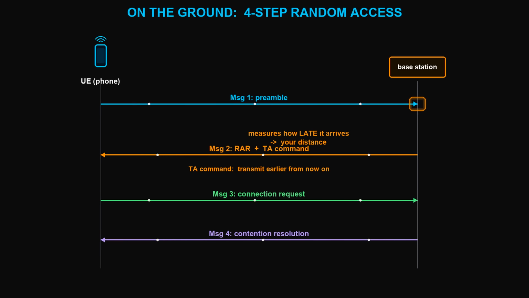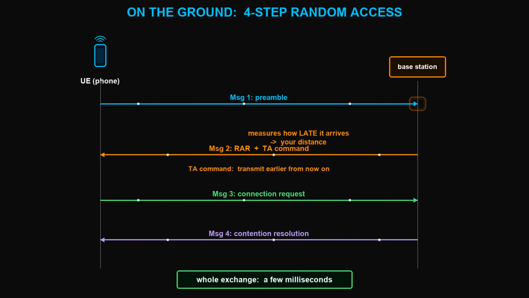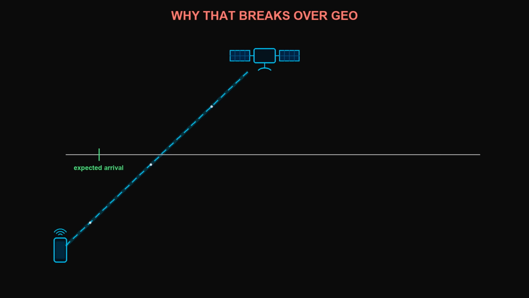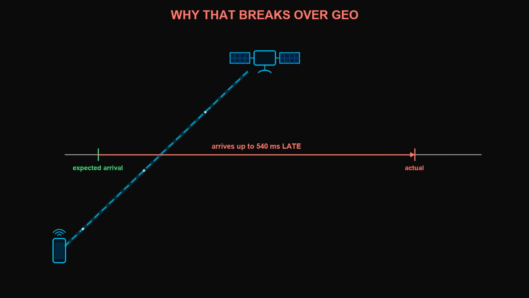On the ground, this whole exchange takes a few milliseconds. The network measures your timing and hands it to you. Now put that satellite 36,000 kilometers up. The problem is immediate. If your phone fires a preamble with no timing correction, it arrives at the ground station up to 540 milliseconds late. The base station is supposed to measure that delay and send back a correction.